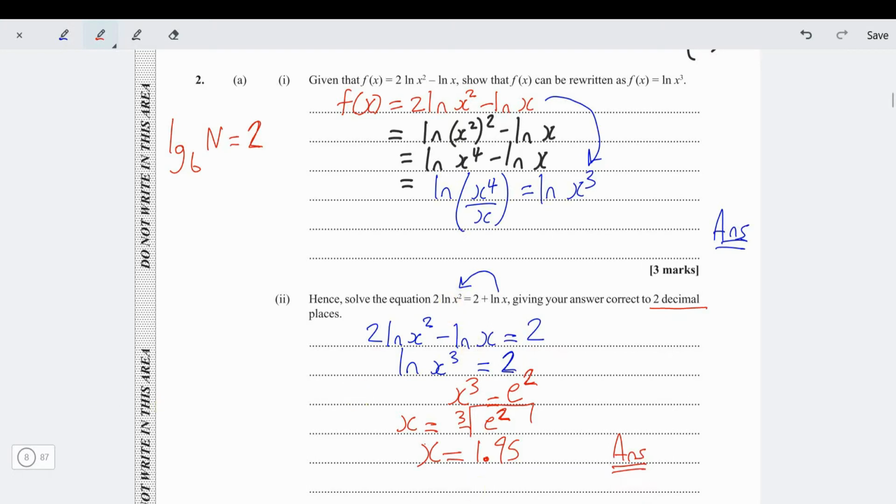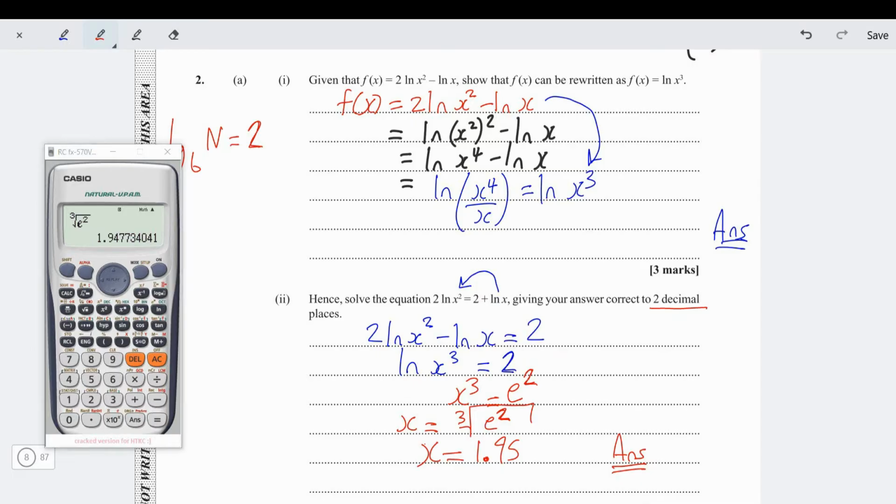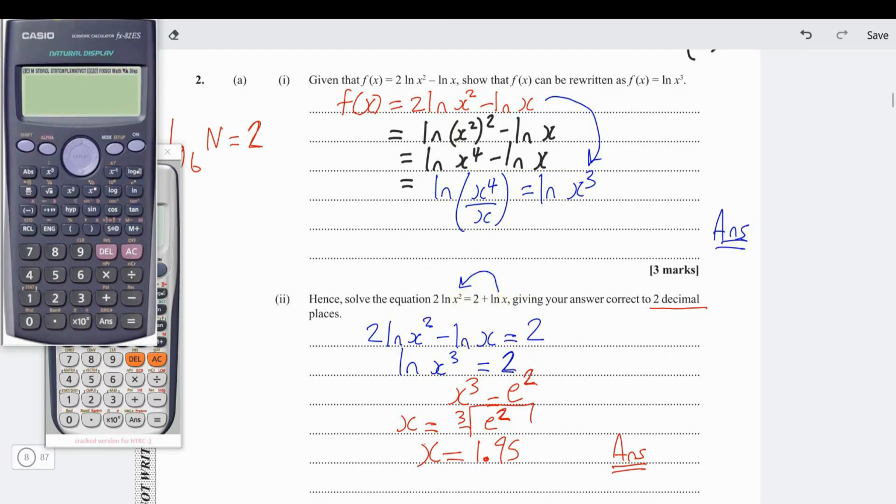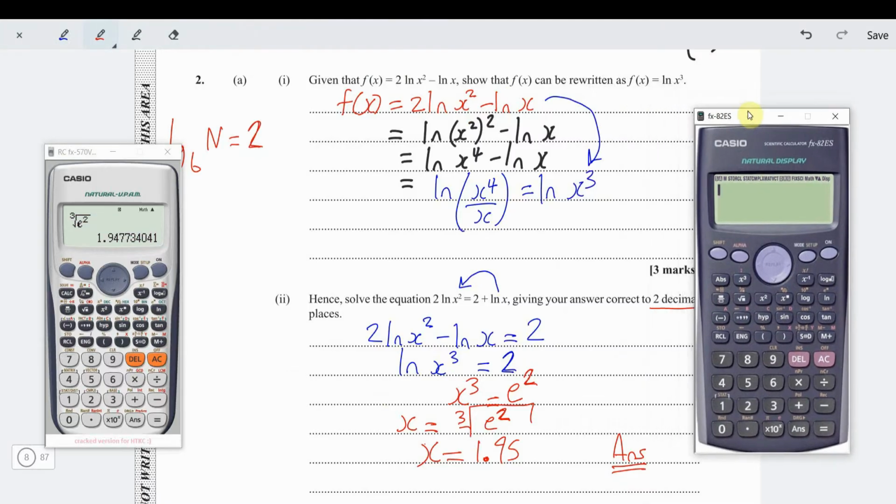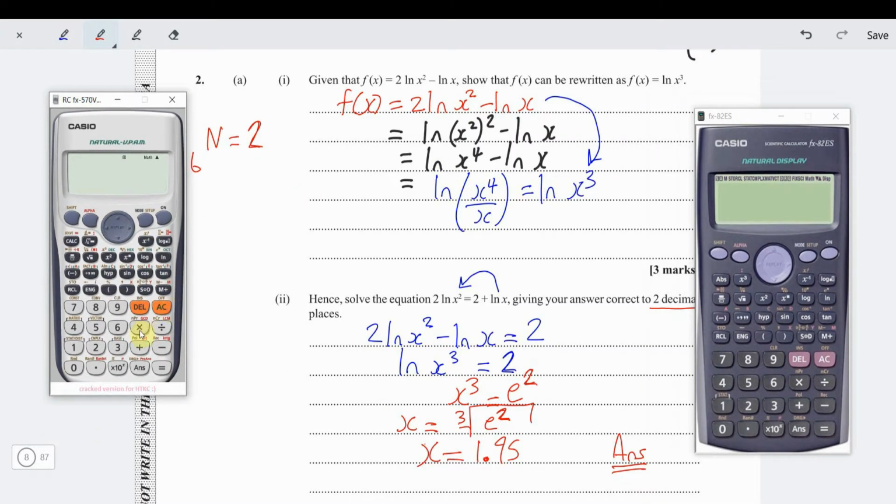Now, of course, when you do mathematics, always check your answer. Look how we're going to check our answer. When you work out the left side of the equation, it should give you the same value as the right side of the equation. So we have 2 ln x squared, which is our answer squared, right here. This is what the left side of the equation is working out to be, 8 over 3.